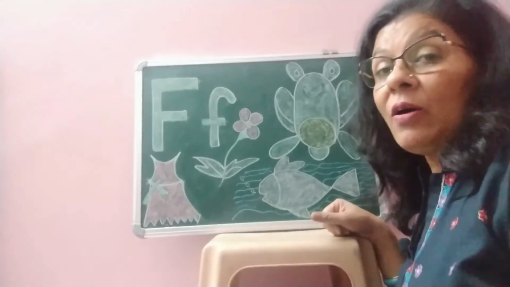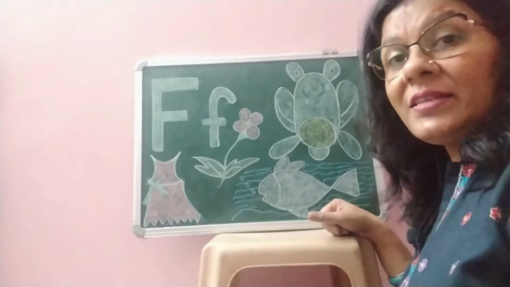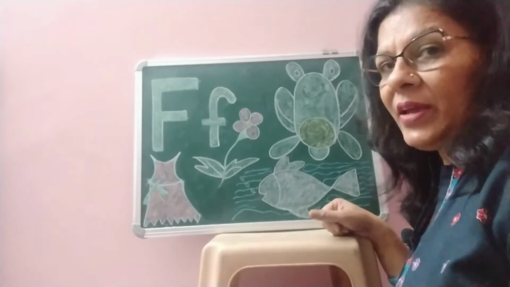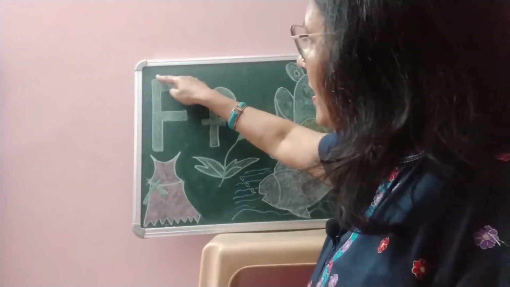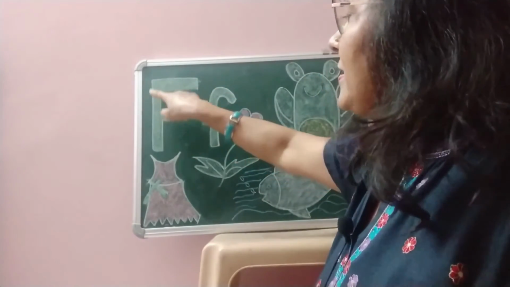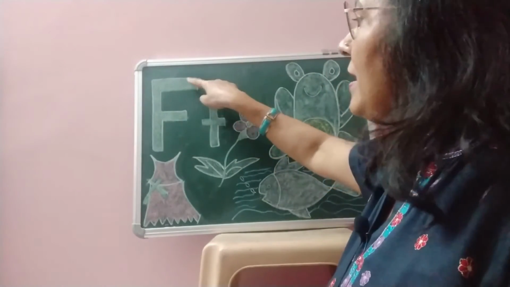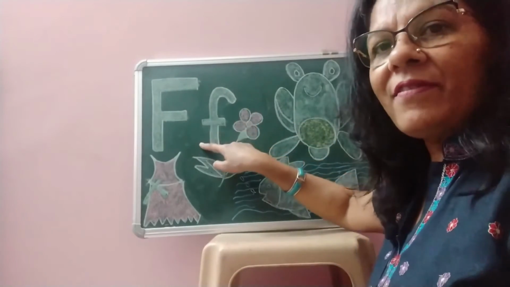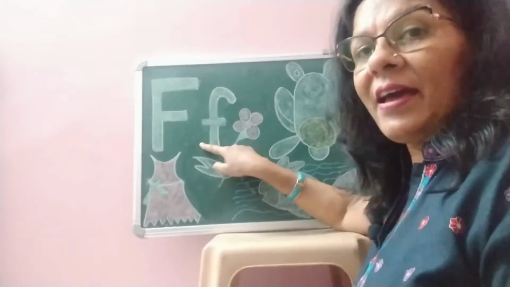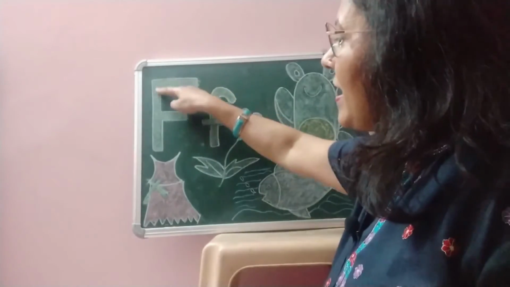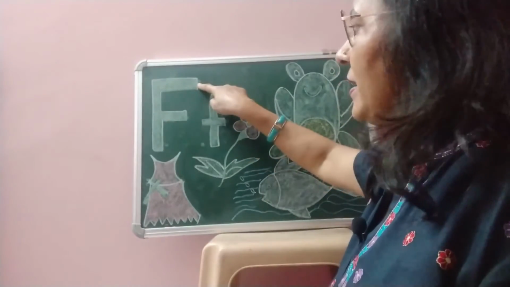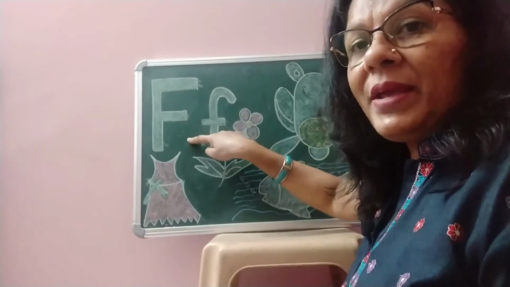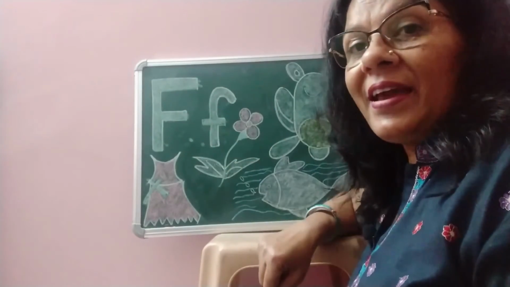So now children, we will practice finger writing. Let's revise with me. Okay. First, you have to make standing line, then sleeping line, then one more sleeping line. It makes letter F. Repeat again. Standing line, sleeping line. Then one more sleeping line. It makes letter F.